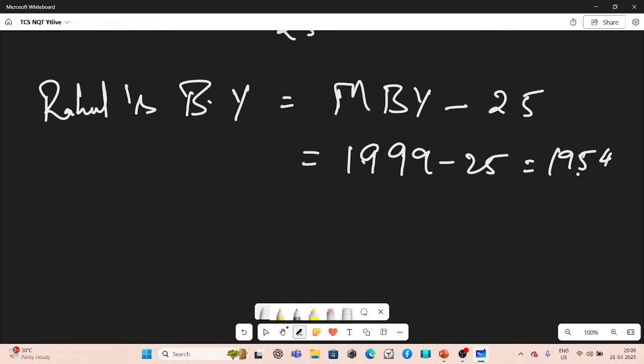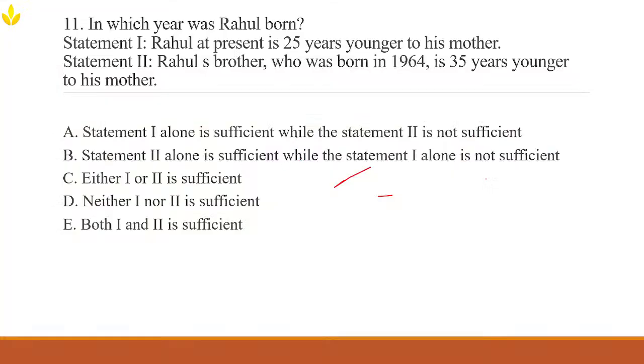So since we need both the statements together to find Rahul's birth year, the correct option could be what? So we need both of them. So that would be E. Both 1 and 2 are sufficient.